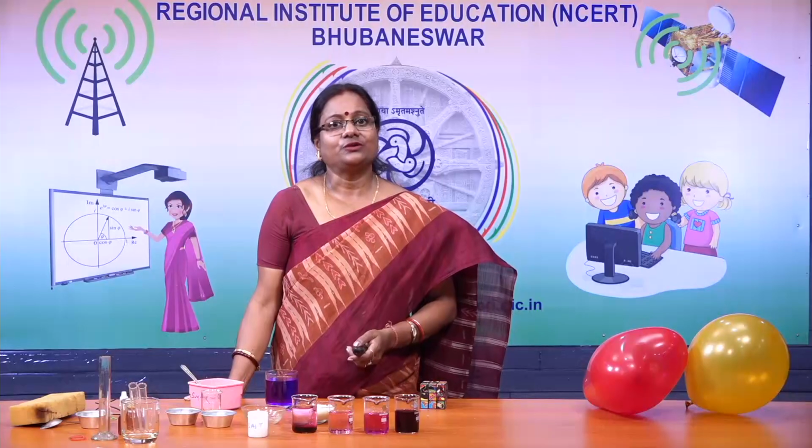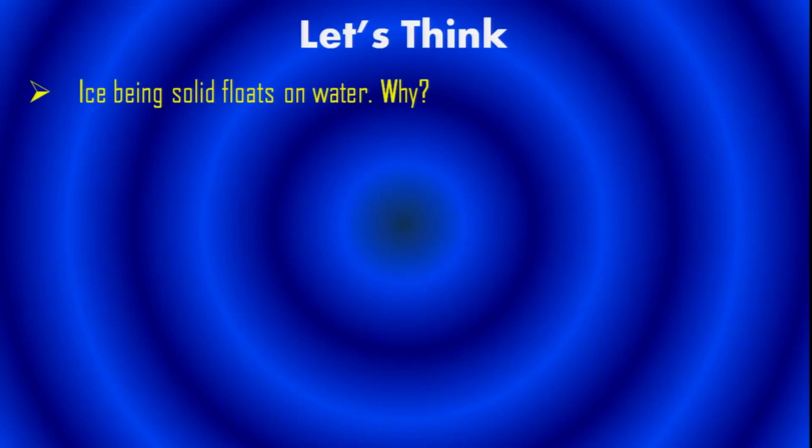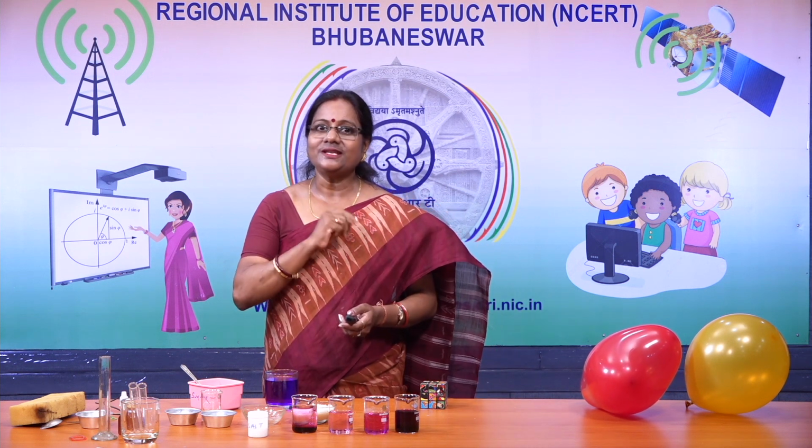Children, I have a few questions for you. You have to think because I have discussed those things. Ice, being solid, floats in water. Why? Let me give you a bit of a hint for this. Then you can write your answer. Ice is a solid and we know that solids have more density than liquids, is it not?